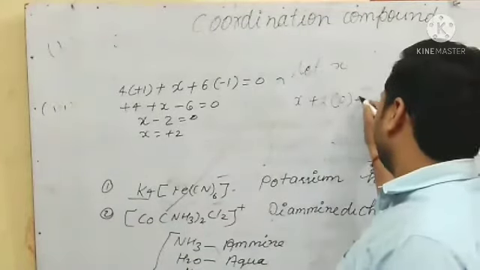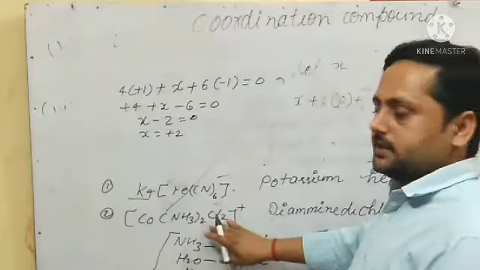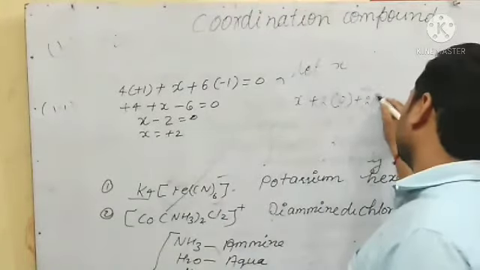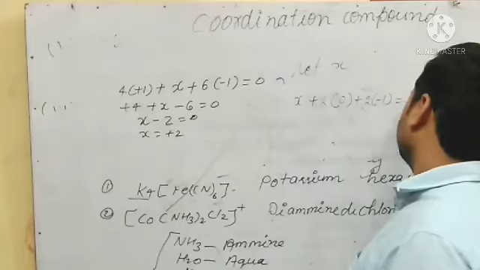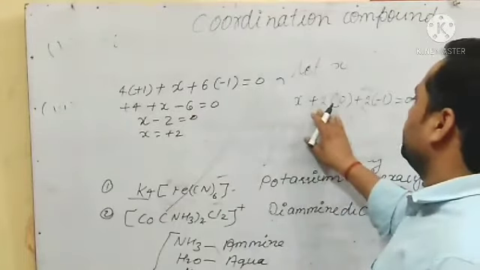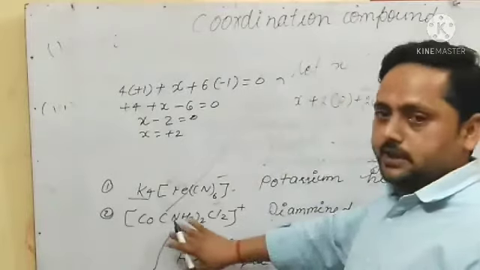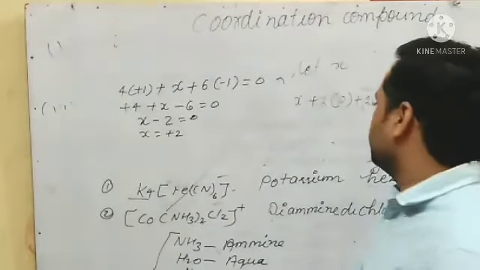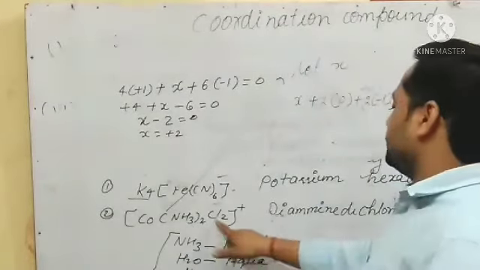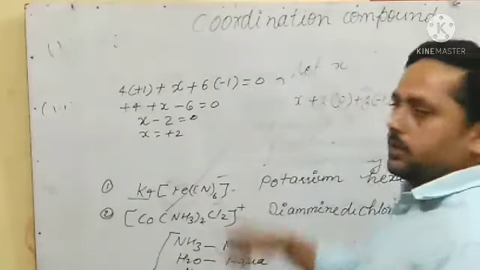Next, plus how many chlorides are there? 2, and the chloride oxidation state is -1.